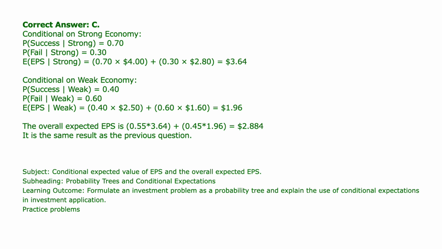Calculate the expected value conditioned on each scenario first. Then weight those conditional expectations by the probability of the scenario occurring. The result, $2.884, matches the previous direct calculation using joint probabilities. This confirms that the probability tree is internally consistent.